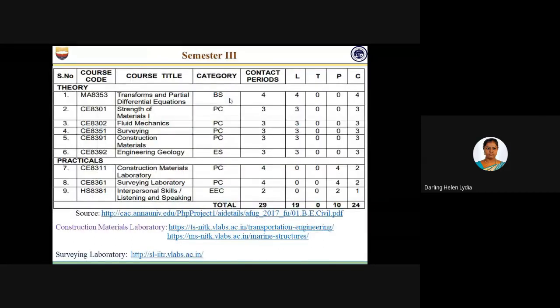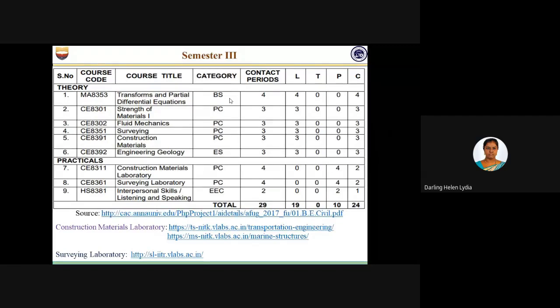So I hope it will be useful for everyone who is attending this webinar. Now I'm going to display the experiments in the laboratories which we have in our Anna University syllabus. Then we will move on to the virtual laboratory, and we can have a hands-on session on the various laboratories.